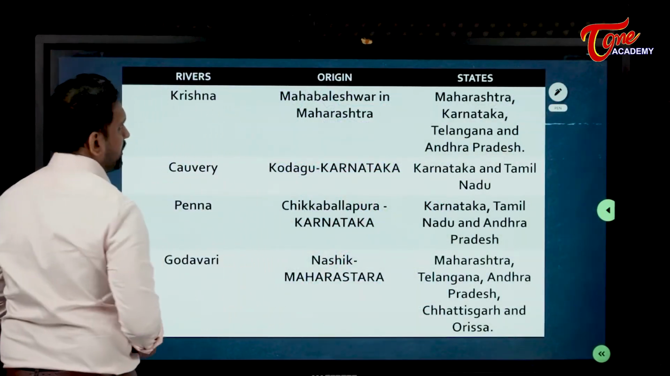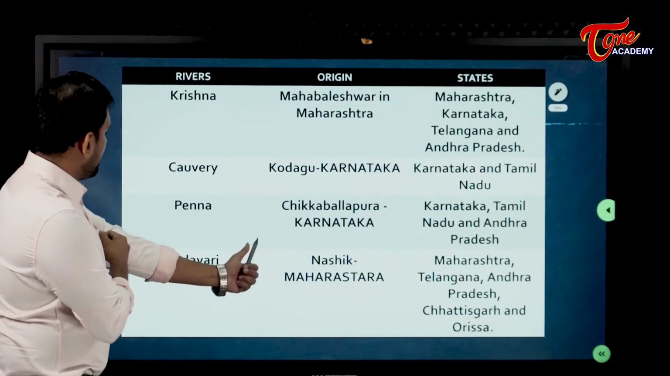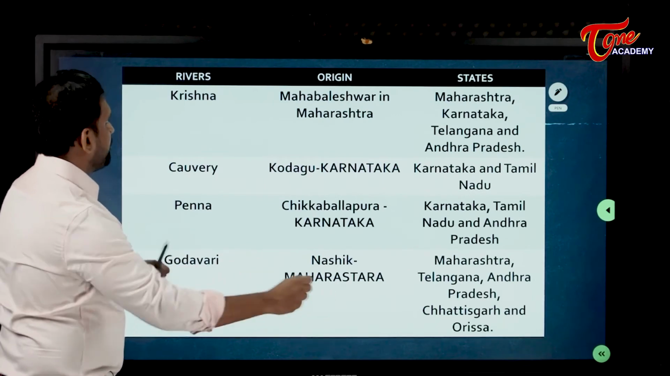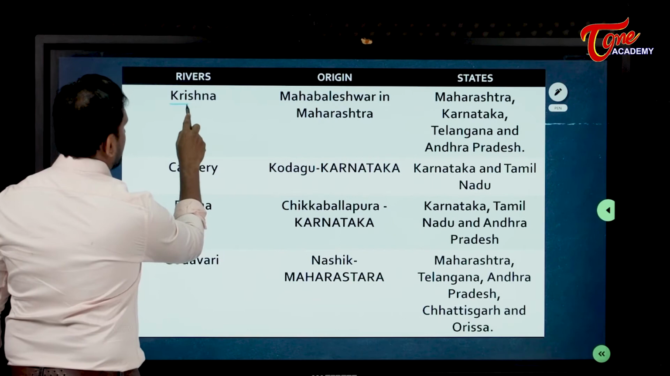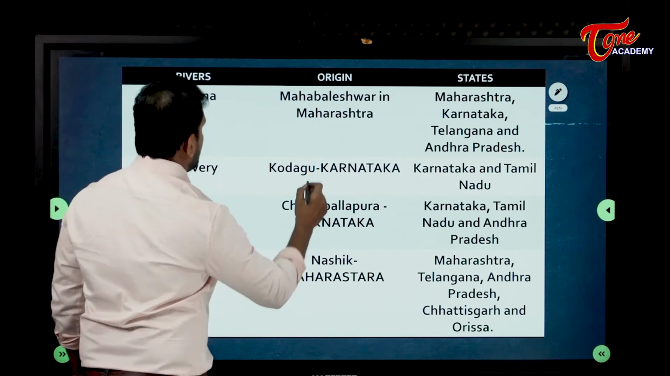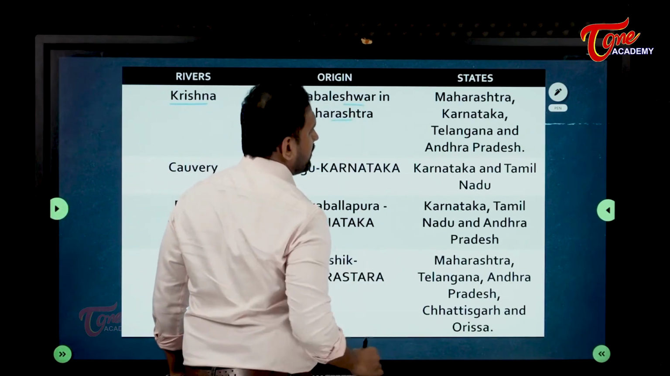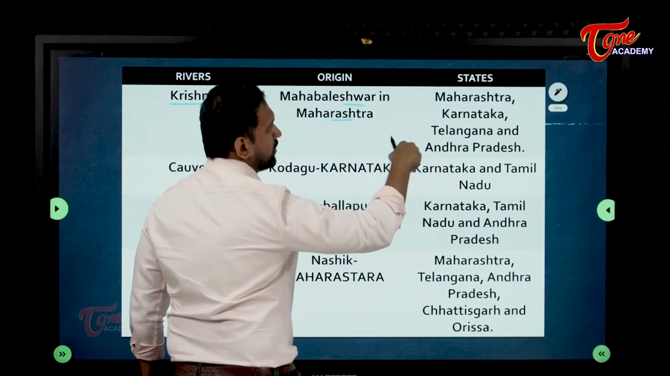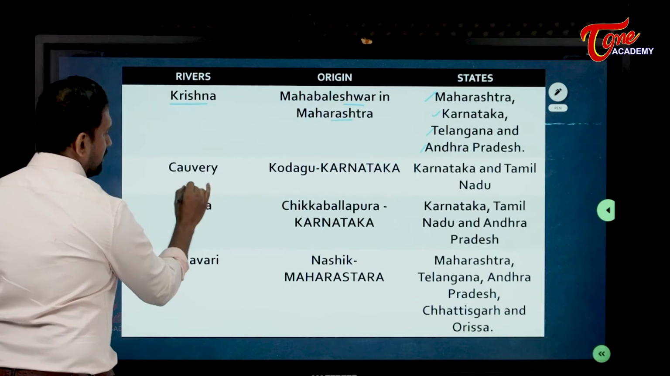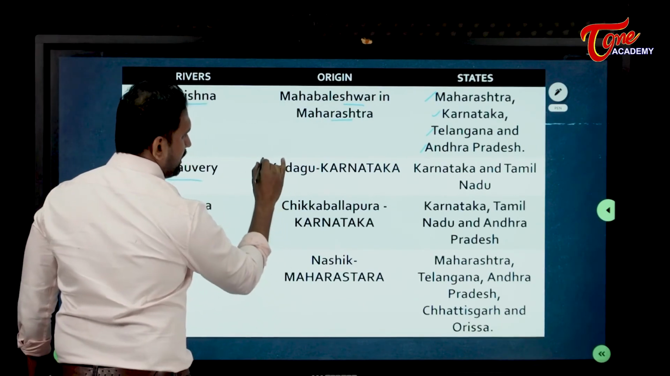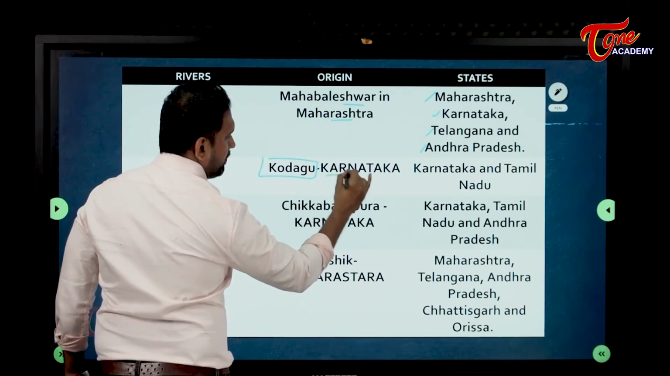So let us see some important GK regarding our South India, important from the examination point of view. The Krishna river originates in Mahabaleshwar in Maharashtra. The states which receive the water from this Krishna river are Maharashtra, Karnataka, Telangana and Andhra Pradesh. 4 states are there. Then Kaveri, it originates in Kodagu. Kodagu is a place in Karnataka.